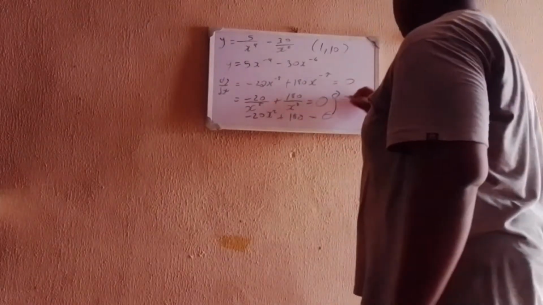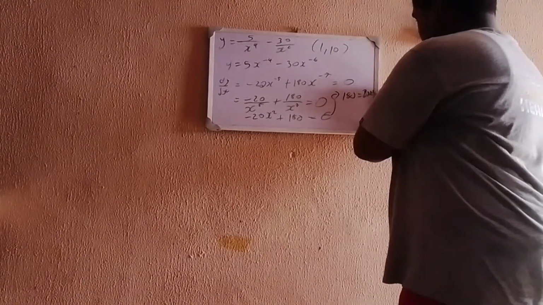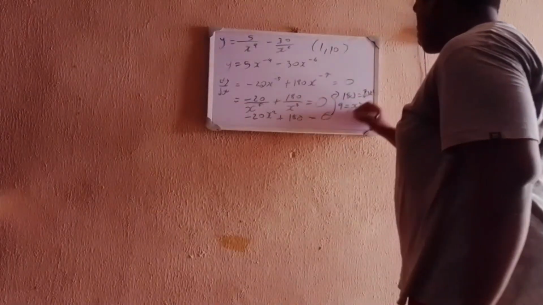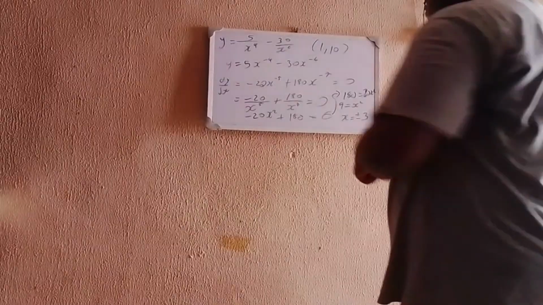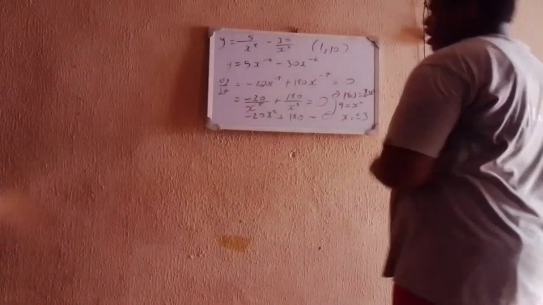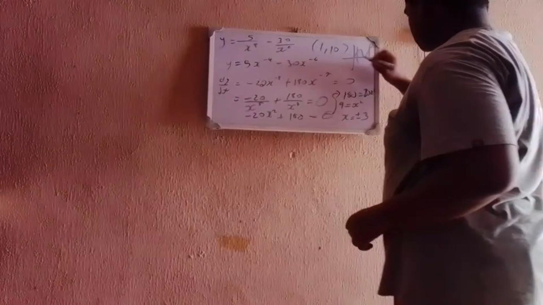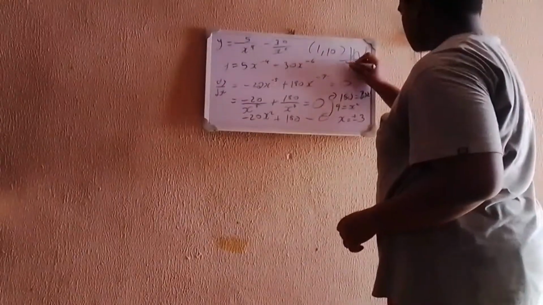If you apply some maths here, you have 180 is equal to 20x squared. Divide both sides by 20, you have 9 is equal to x squared. If you take the square root of both sides, you have x is equal to plus or minus 3. So these are the two values of x that are turning points of the function that we got the first time. The two points where it turns are at plus 3 and minus 3.